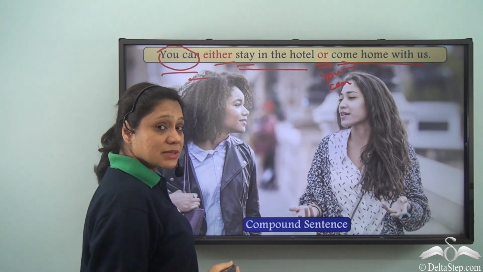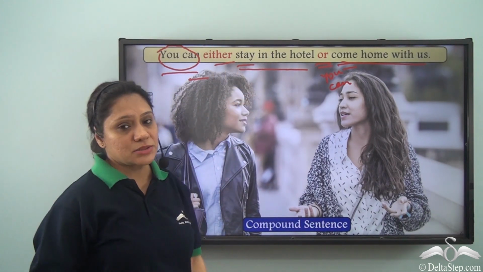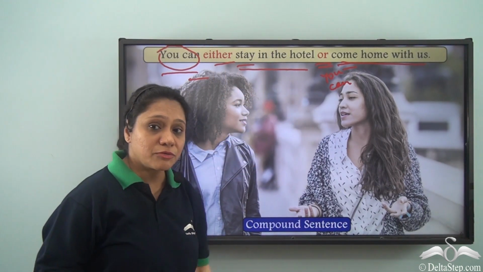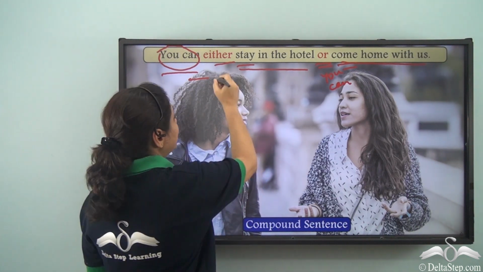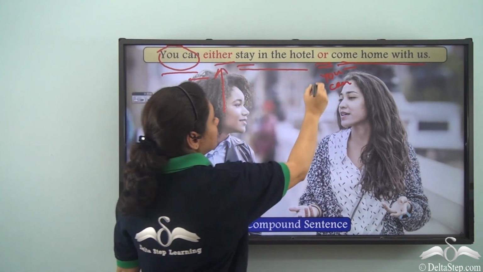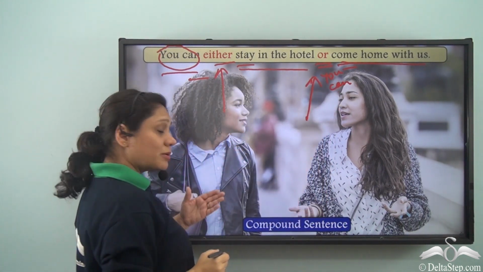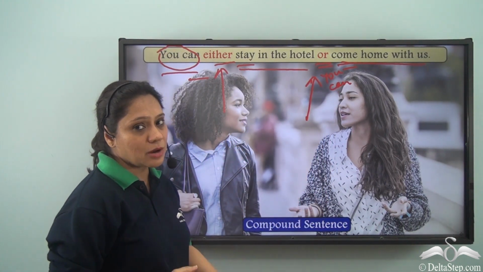So, we have a sentence which has two independent clauses, two finite verbs, and it is joined by the correlative conjunction either or. So, this sentence is also a compound sentence.